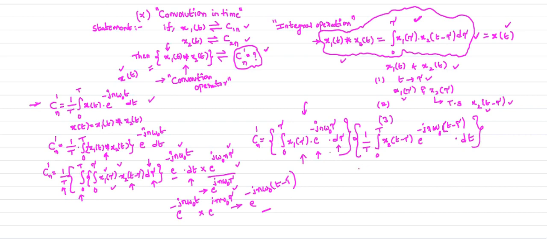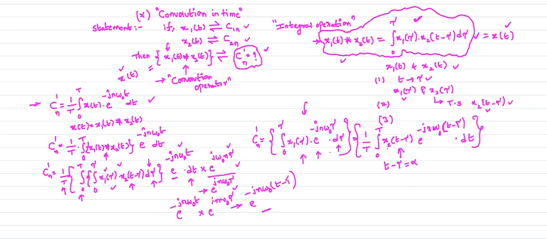That is the factor missing here. And for the second, we need to manipulate it to get this equation in the standard form. For this, let us replace t minus tau by alpha.